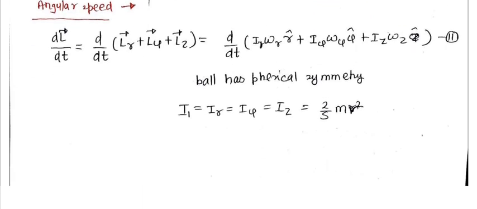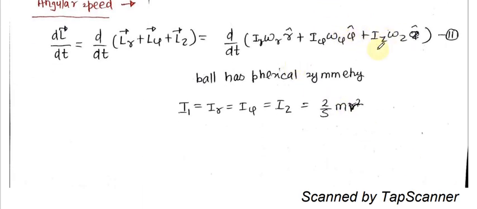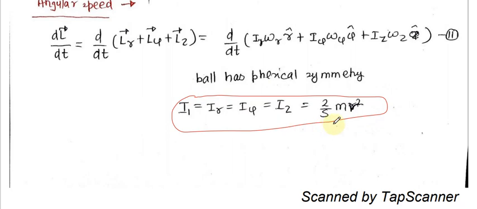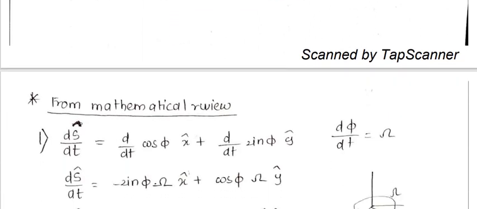Another form, the angular speed form. I can write Ir omega r cap, I psi omega psi cap, Iz omega z cap. Since the ball has spherical symmetry, I can say that Ir equals I psi equals Iz, and let us say this equals I, which is 2 by 5 mr square. Simply, the moment of inertia of a sphere about any of its diameters is 2 by 5 mr square.